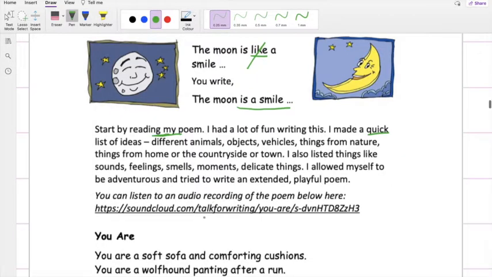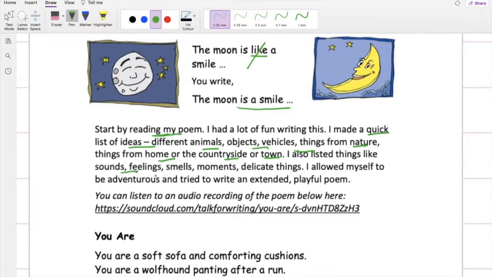You can read this poem, what author has written here, and then you can make a quick list of ideas, different animals, objects, vehicles, things from nature, things from your home, or countryside or the town, and then also the things which make sounds.